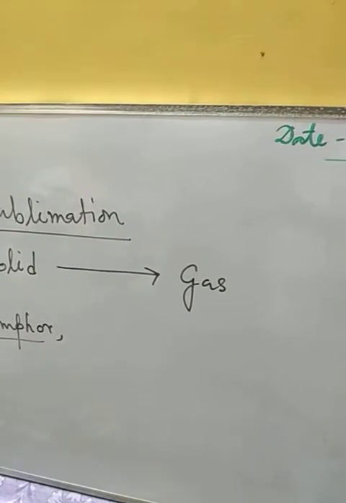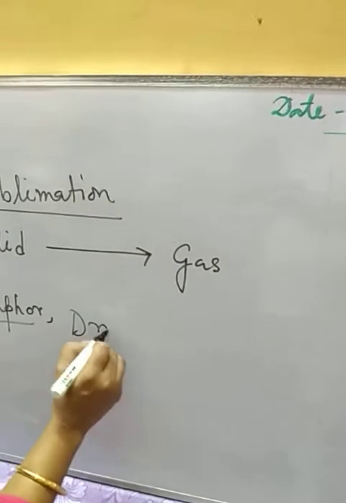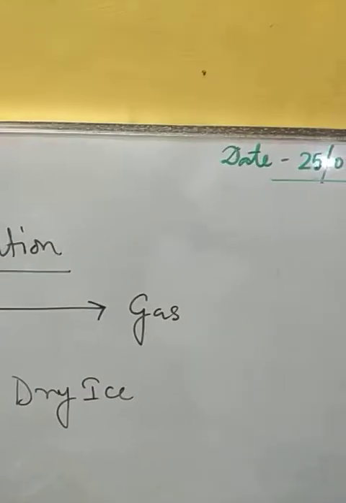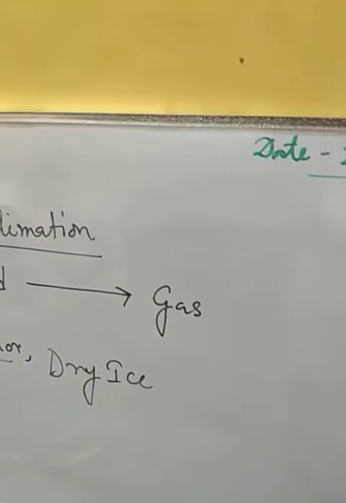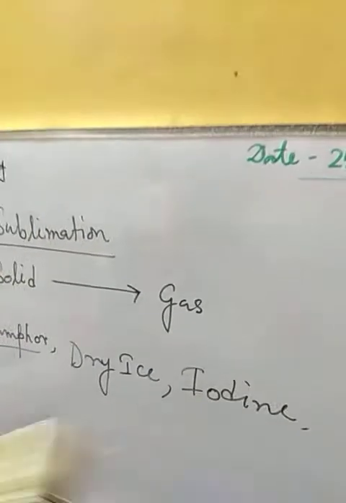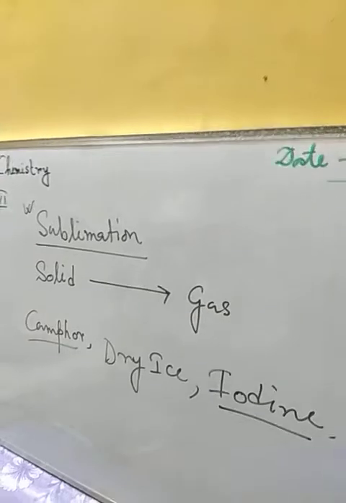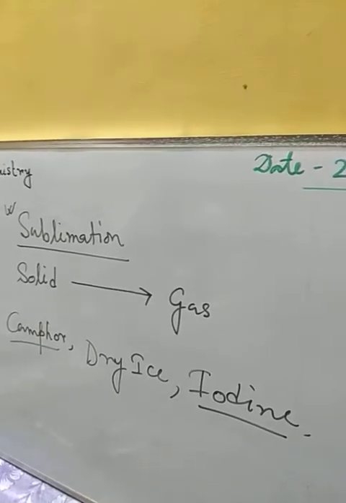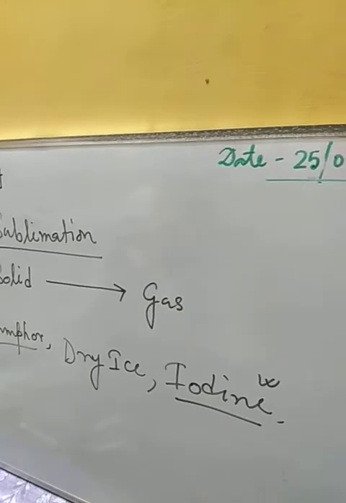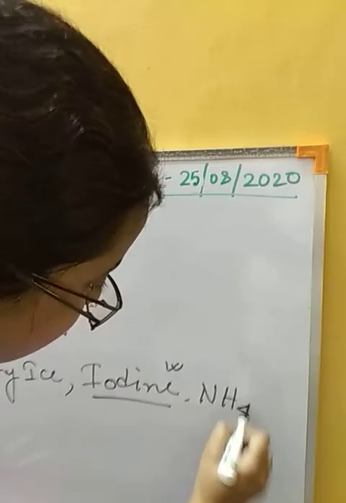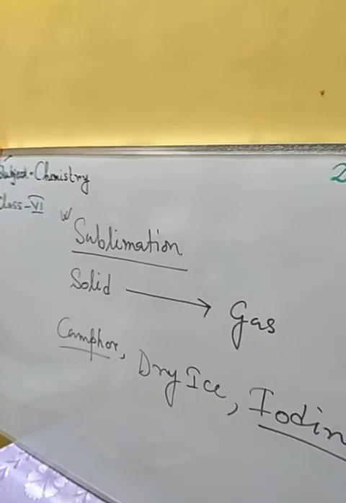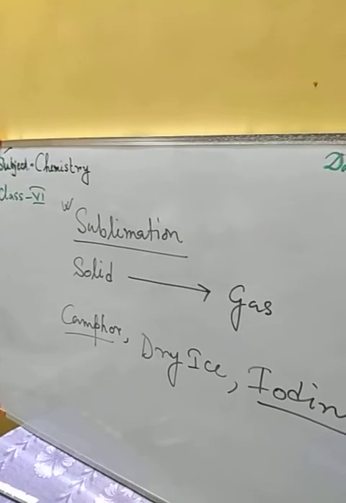Other than this, dry ice, which is a form of solid carbon dioxide. Iodine, which is an element, can also show sublimation. Ammonium chloride, NH4Cl, can also show sublimation. Many others are there, and benzoic acid can also show sublimation.